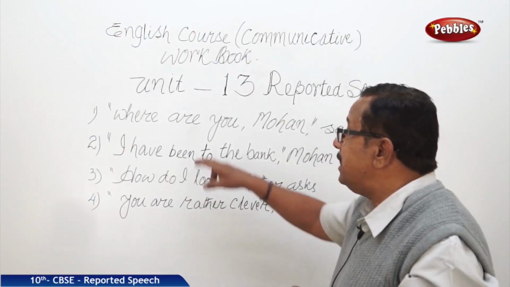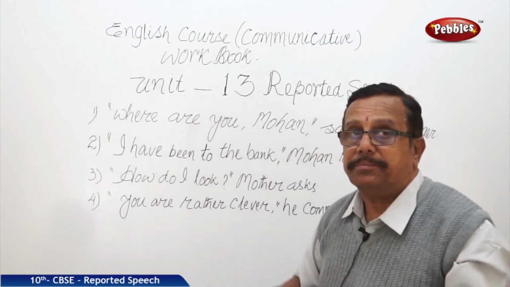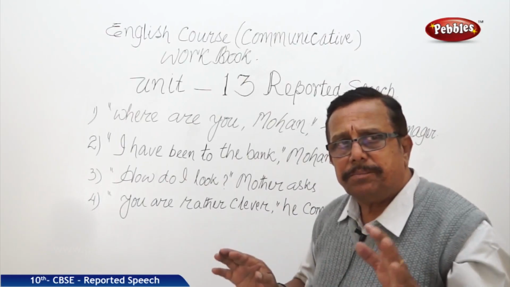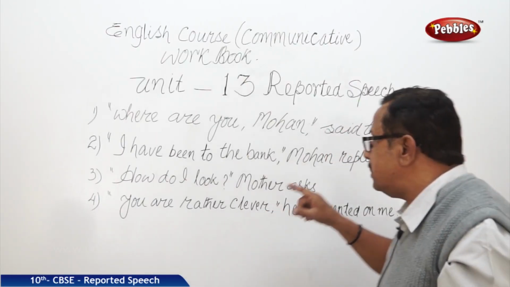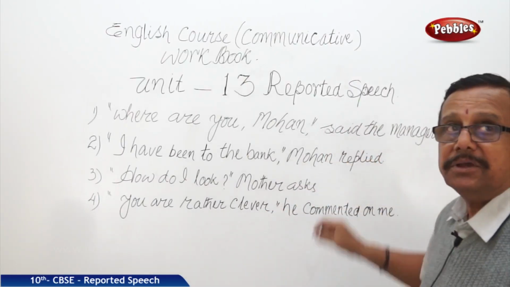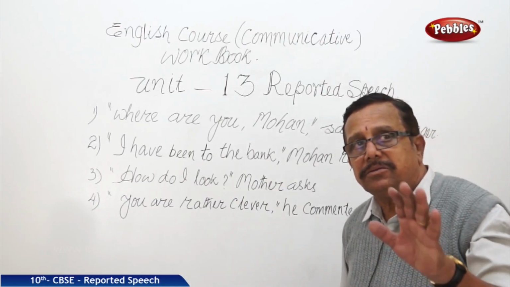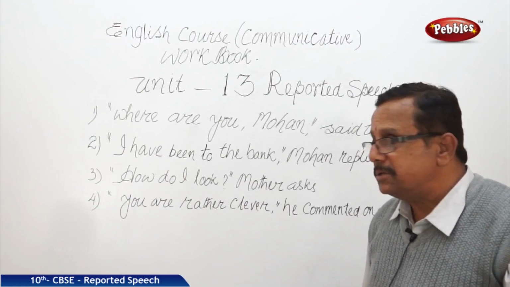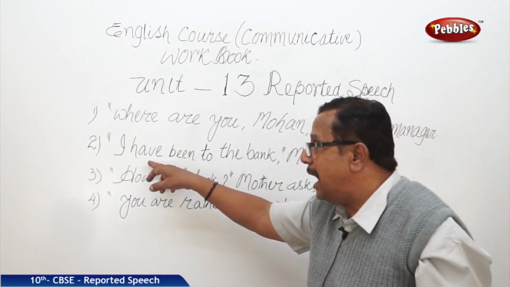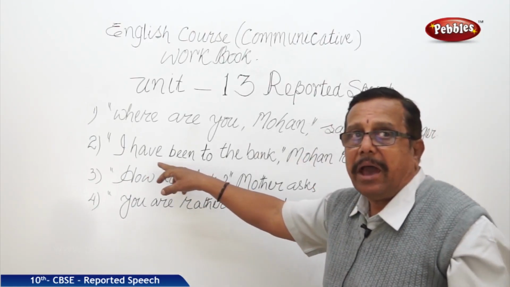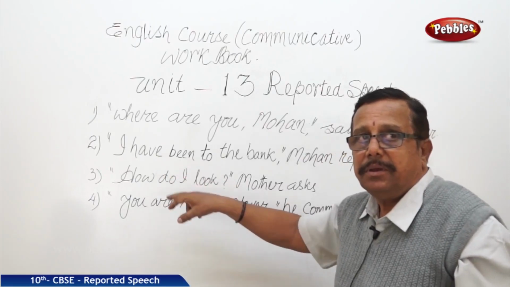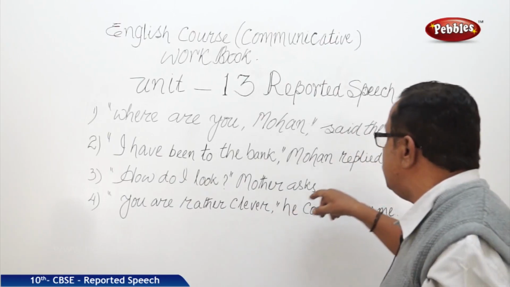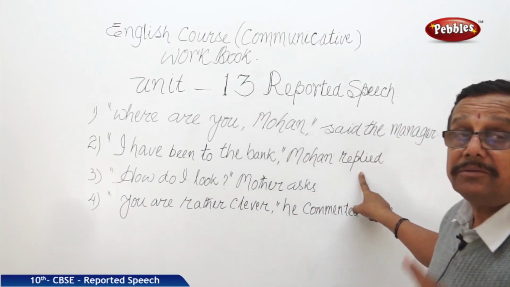Now, what is the tense of the verb here? Here it is are, simple present. And what is the tense of the verb here? Said. It is simple past tense. Here, I have been. Have been is present perfect. And here, replied is simple past.